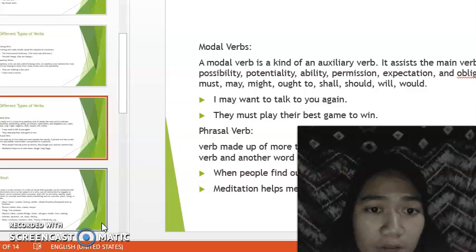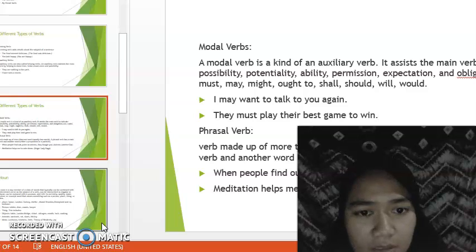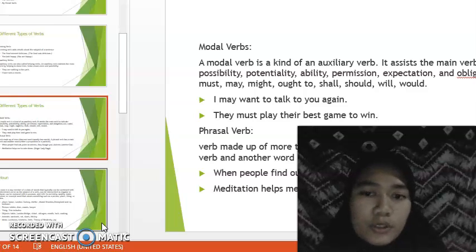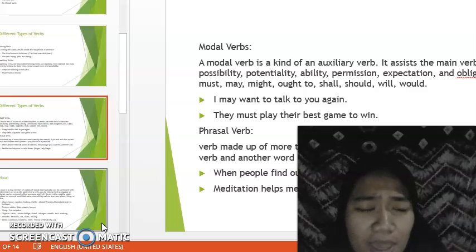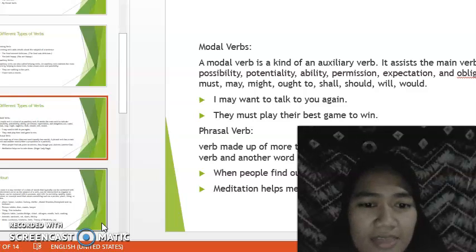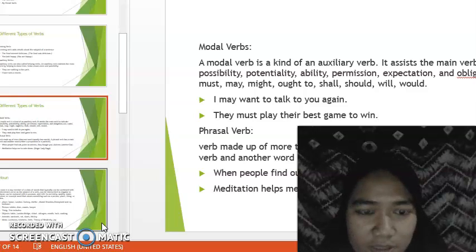And then modal verbs. Modal verb is a kind of auxiliary verb. It assists the main verb to indicate possibility, potentiality, ability, permission, expectation, and obligation. Can, could, must, may, might, ought to, shall, should, will, would. In this example, I may want to talk to you again. They must play their best game to win. So may and must belong to the modal verbs.